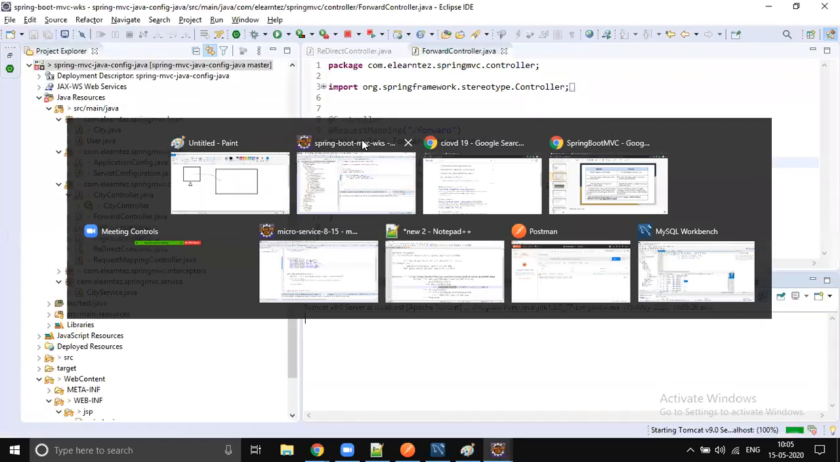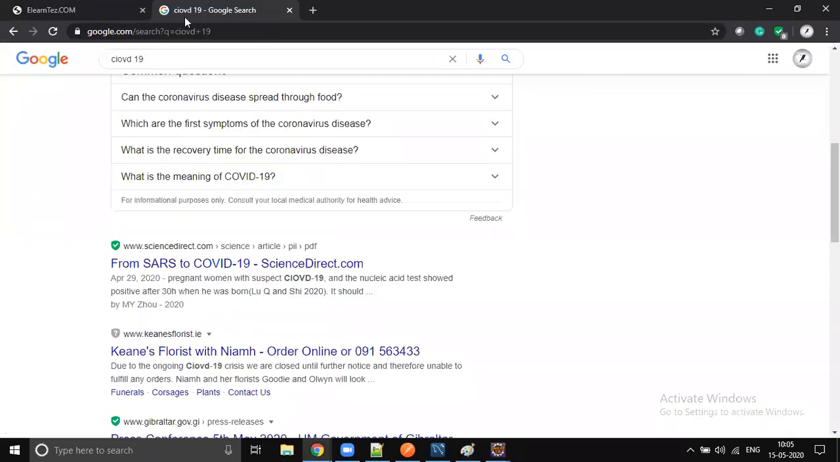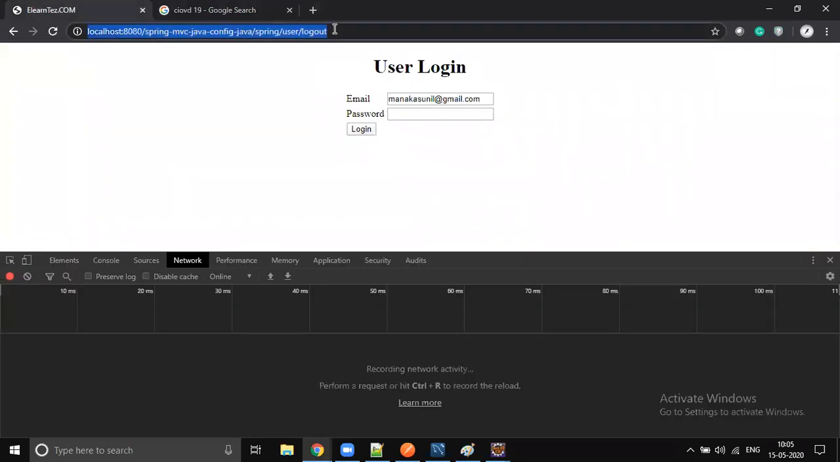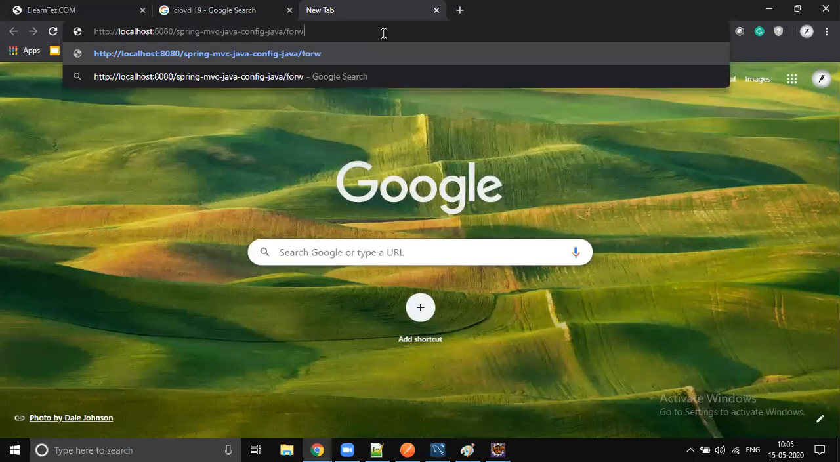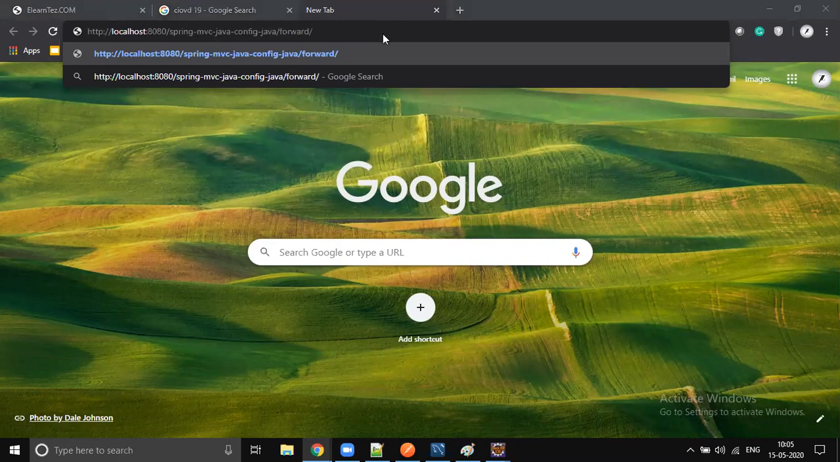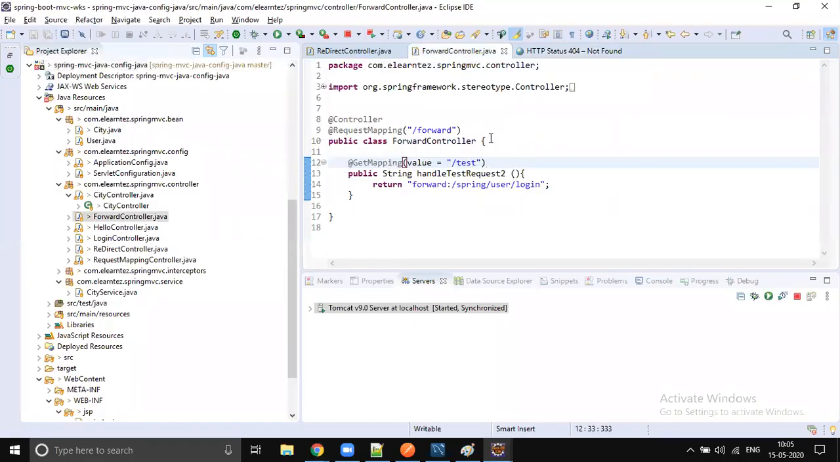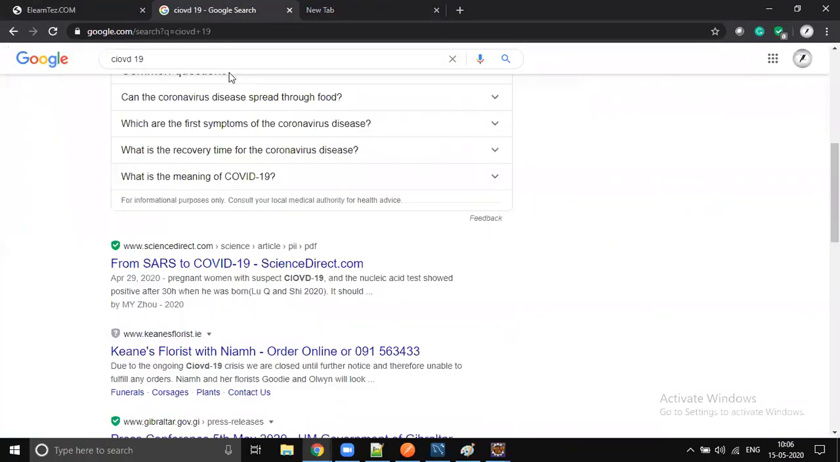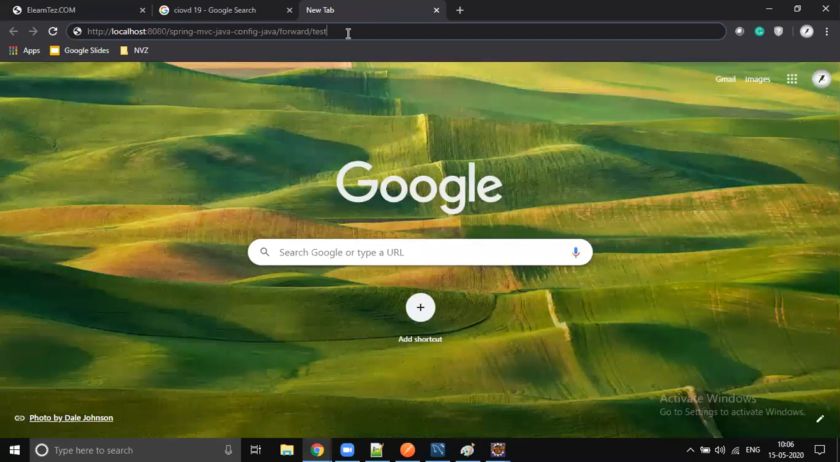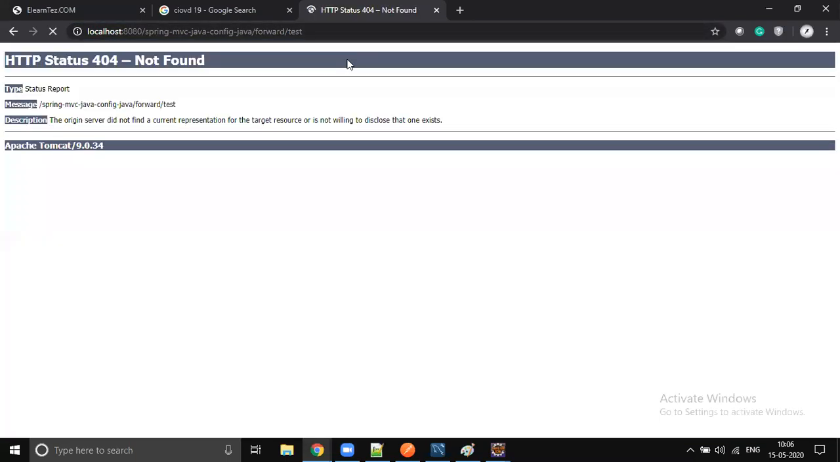Okay. Last time we entered redirect, right? This time it's going to be forward slash test. You can see the difference clearly. Last time I entered redirect home, but the URL got changed. This time I will enter forward test to see. I can see for sure we will see the home screen.